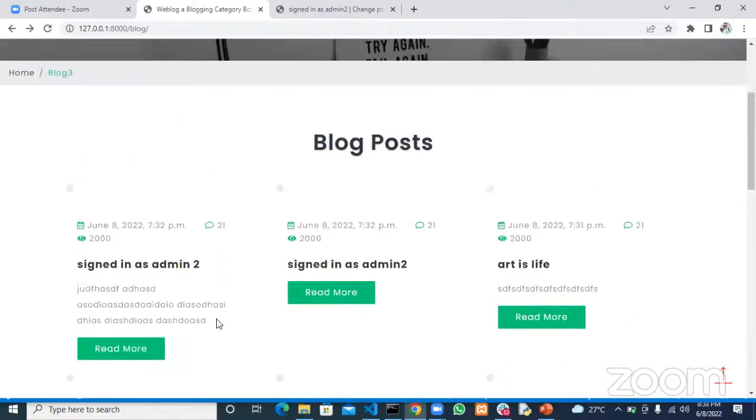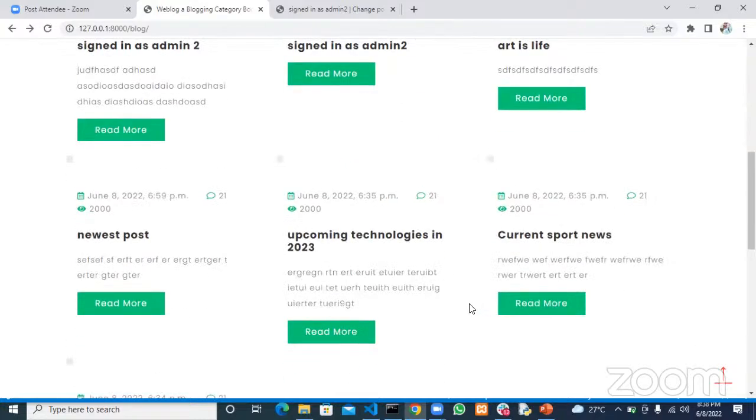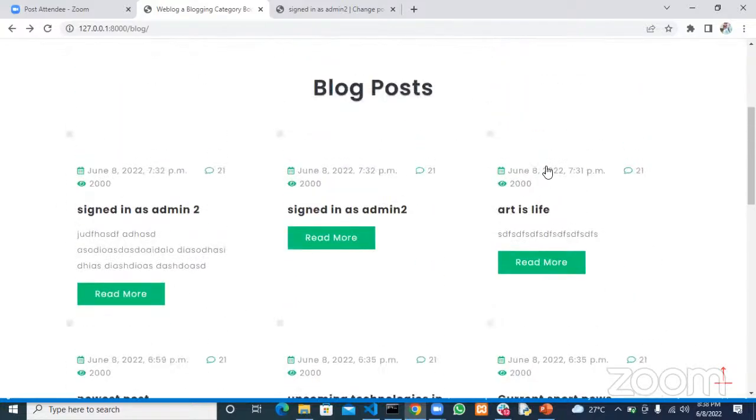If you see this one here, it's longer than this one and the rest of them, and we don't want that. We want to maintain a specific amount of each post showing in this list of posts. Let's say the first 150 words should show. Then when you click on read more, it takes you to the full post.